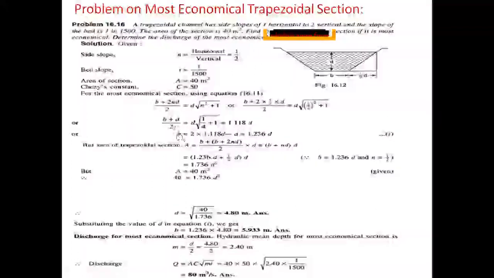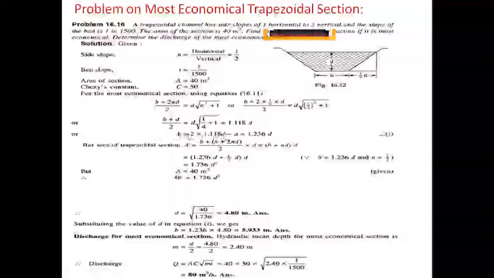So b plus d by 2 equal to 1.118 d. We need b plus d, so b plus d equal to 2 into 1.118 d.